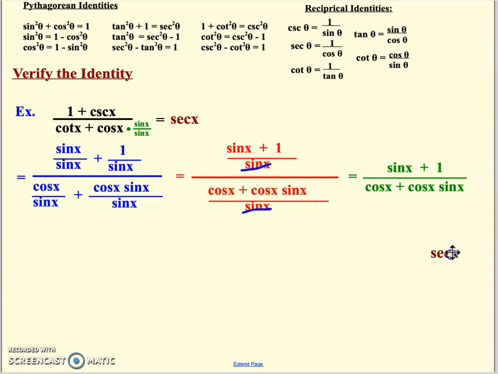Well, again, you've got to start seeing some stuff going on. And what I see here is a little bit of factoring that might help me out if I'm paying attention to my numerator. So what I'm going to do is factor that out, take the cosine out, and then you can see the canceling is going to happen here. Gone, gone. Left with 1 over cosine, and what do you know? I'm at secant. Just that simple, right?